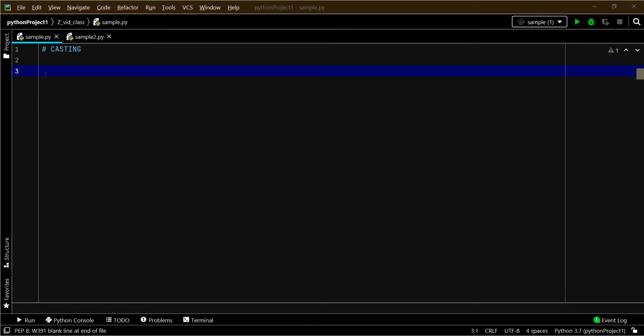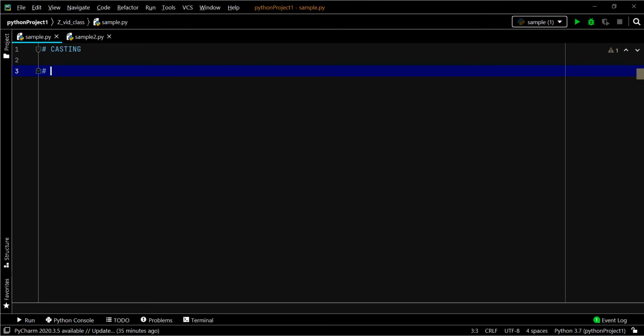We have three casting functions in Python, which are integer, float, and string. The integer function is nothing but converting float and string to integer. Let's convert float and strings to integers through some examples.